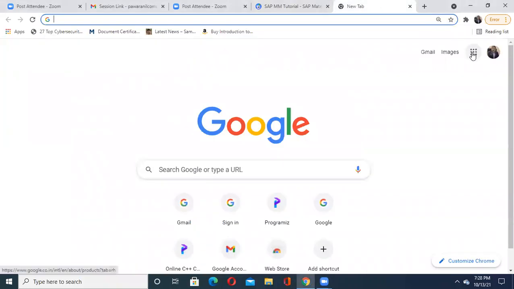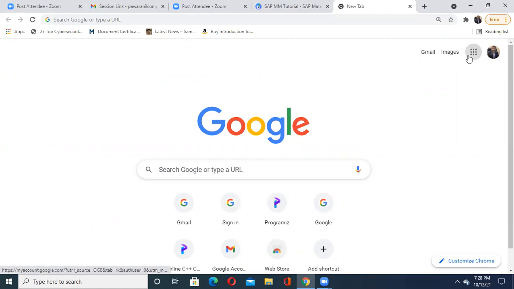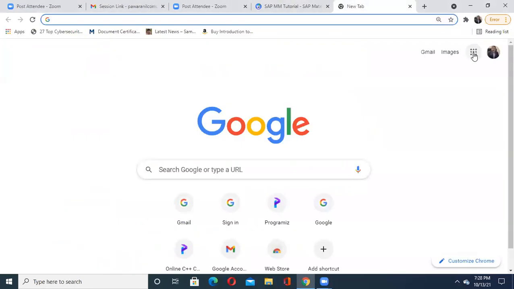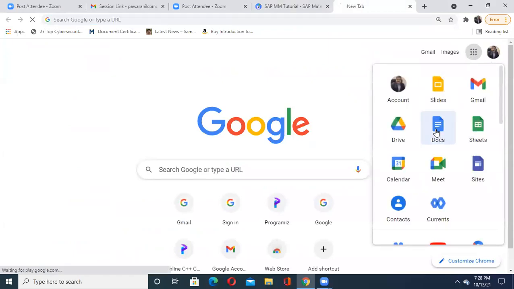Suppose I'm opening one of the windows, right? Just a minute. Okay, I'll just see that in this docs. In this particular document file, let it open.